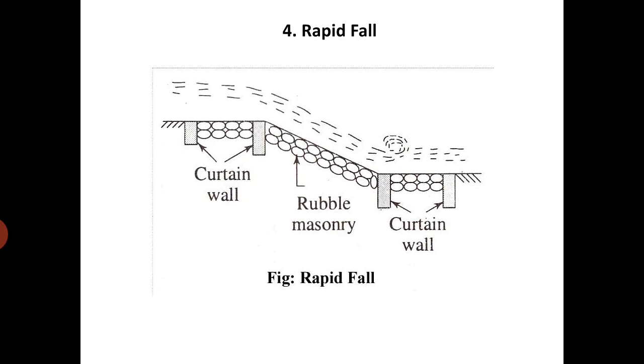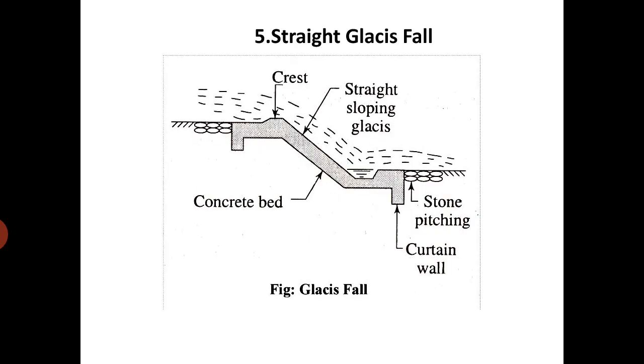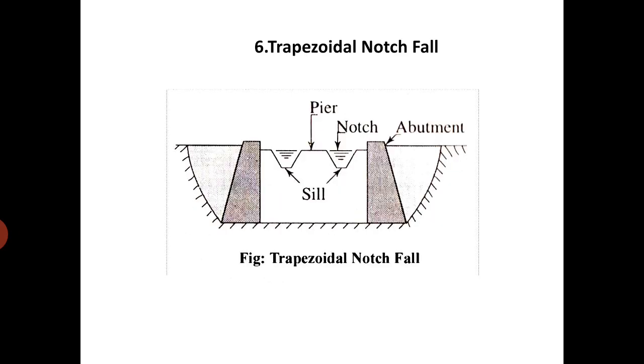This rapid fall is constructed mainly with rubble masonry, which is strengthened by using a curtain wall. Next, it is the same as the rapid fall, but here the slope is constructed using concrete. Next, trapezoidal notch fall, where water is allowed to discharge through a trapezoidal notch. It is a type of straight drop fall.